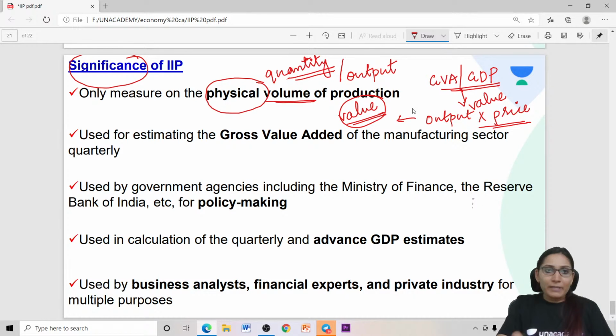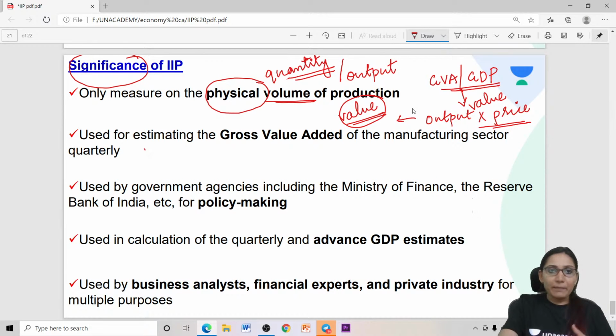So basically IIP, Index of Industrial Production, is the only measure which measures the physical volume, that is, in terms of quantity or output. The other measures like the GVA, the GDP, etc., measure the value. It can be output into price or quantity into price.